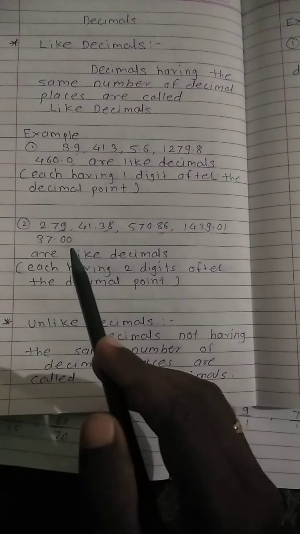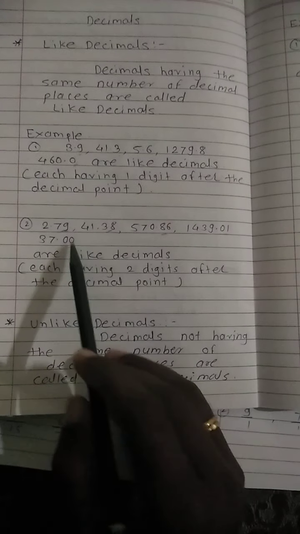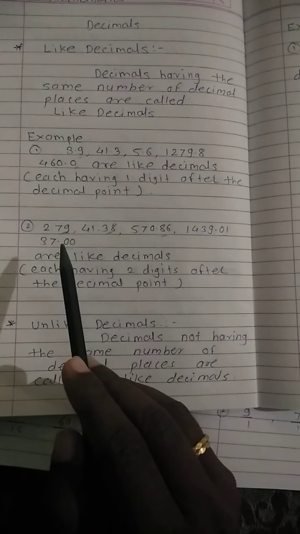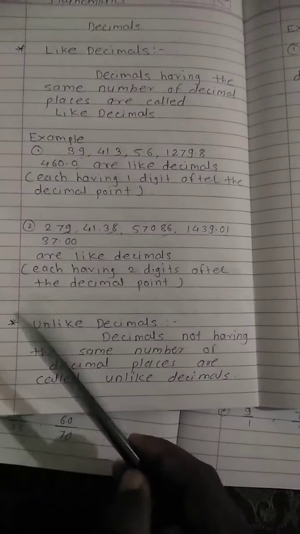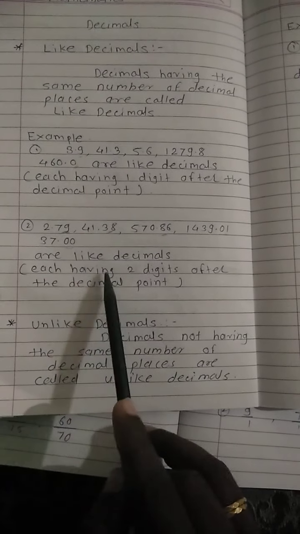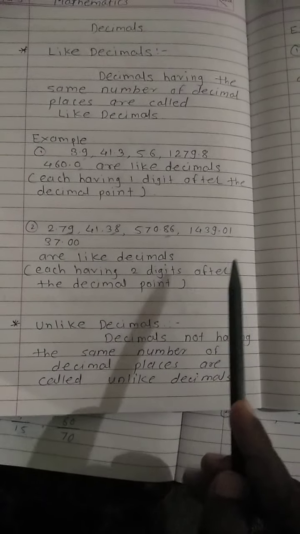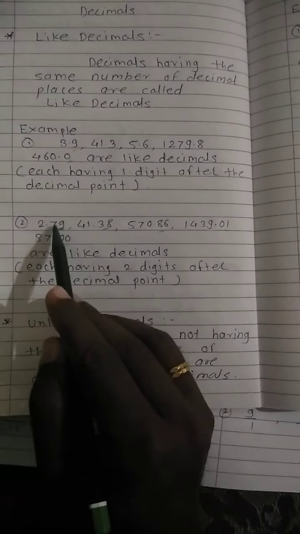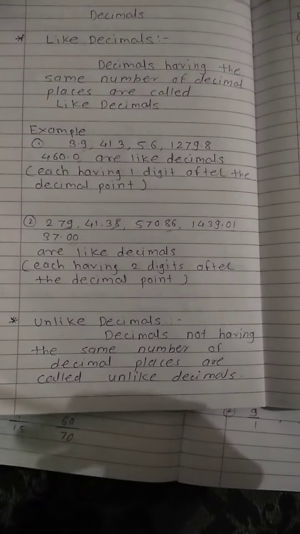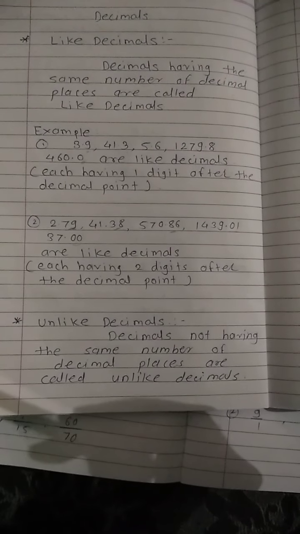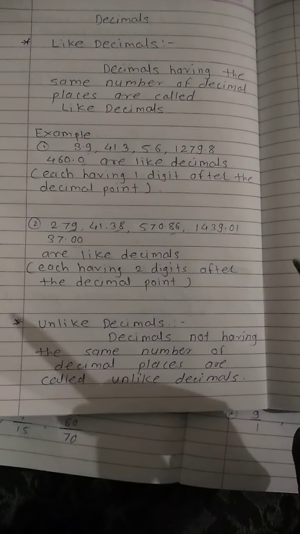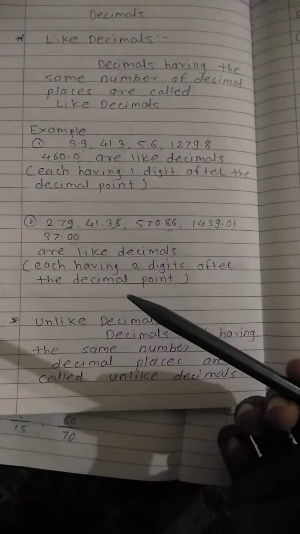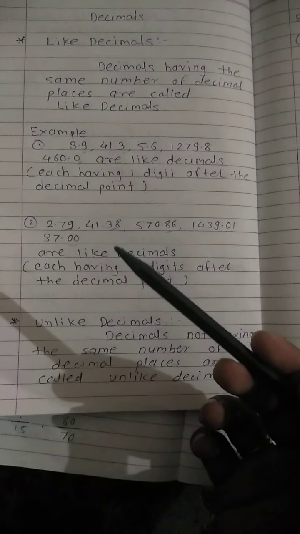If the same number of digits are present after the decimal point, then we can say that those decimals are like decimals. I hope you understand. Why? Each has two digits after the decimal point. If there are three digits, if you increase one here, and after that you observe three digits after the decimal point, then we can say that those decimals are like decimals.